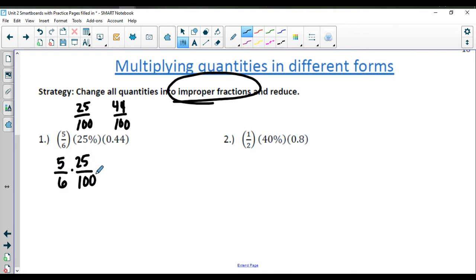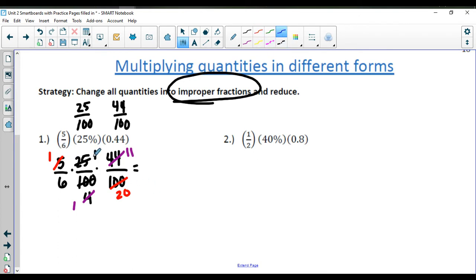And then when I get to example number 2, I'll actually reduce my fractions before I try to multiply anything here. So looking across, I see 25 and 100, so I'm going to reduce these to 1/4. 4 and 44 can go together. I'll switch colors here. 4 goes into 4 once, 4 goes into 44 11 times. And then looking across, 5 to this 100 that's here, 5 goes into 5 once, and 5 goes into 100 20 times. Not seeing anything else that I can reduce here up and down or diagonally.